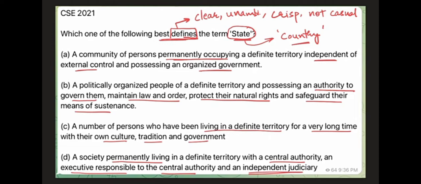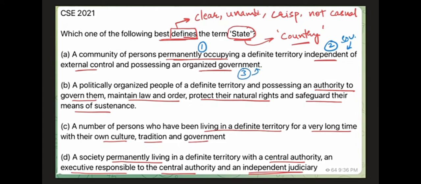A community of persons permanently occupying a definite territory, independent of external control and possessing an organized government. So three things are there. The first one talks about permanently occupying some definite territory. The second thing is independent of external control. So this is where the sovereignty part is coming. And the last part is possessing an organized government. So this is where the bureaucratic, hierarchical government is talked about.